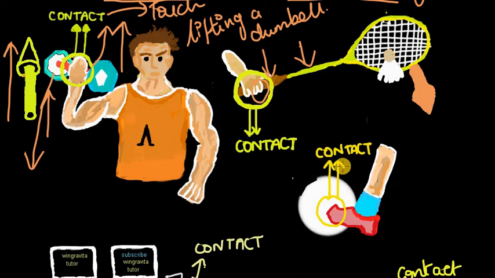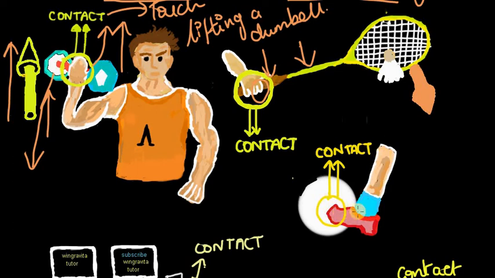So if you want to apply force onto that ball, you have to make contact with it. Here is a case: this boy is kicking that ball, and when he's exerting force onto that object, his leg and the ball are in contact with each other.